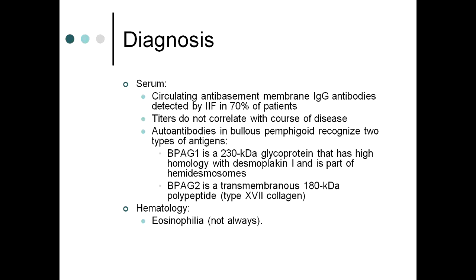Autoantibodies in bullous pemphigoid recognize two types of antigens, as I told you before: bullous pemphigoid antigen 1 and bullous pemphigoid antigen 2, which is a transmembranous polypeptide, type 17 collagen. On hematology, that is, if you go ahead for a complete blood count, eosinophilia may be present, but it is not always there.